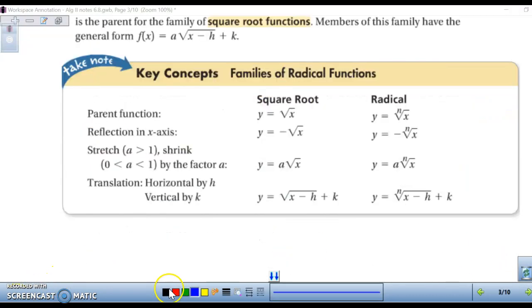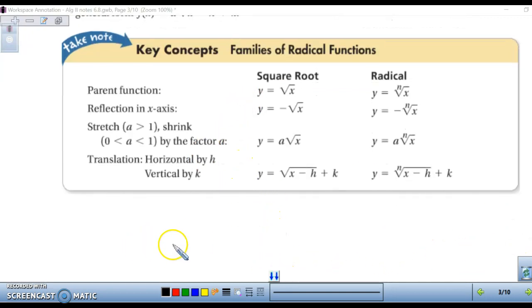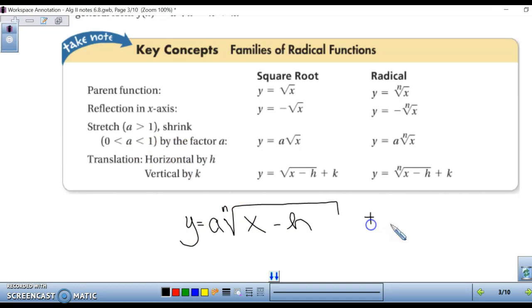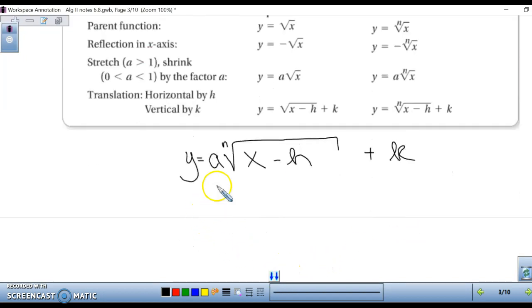Other functions, our radical functions, can be translated or reflected or stretched. So your overall standard equation would be the radical with a certain index with a out in front. Sorry, I forgot that. X minus h on the inside plus k on the outside. If a is negative, it's a reflection. So I hope this is familiar. This is like the 5th time doing it.